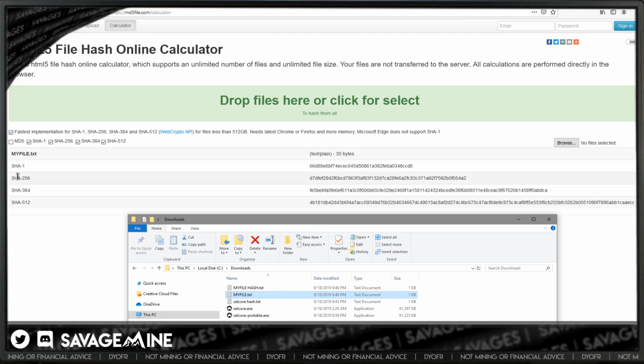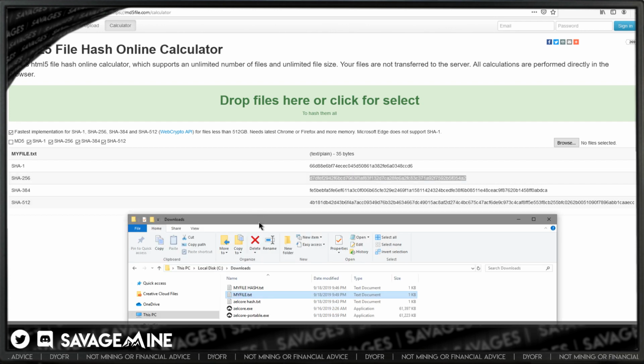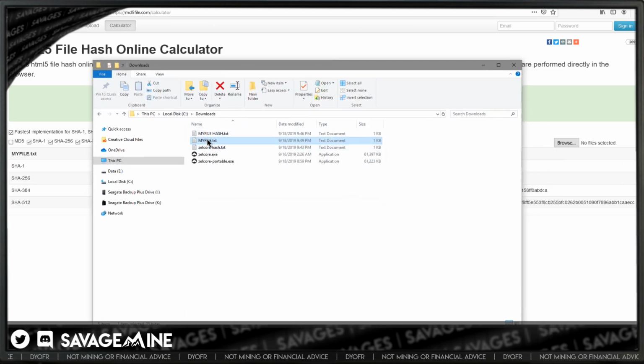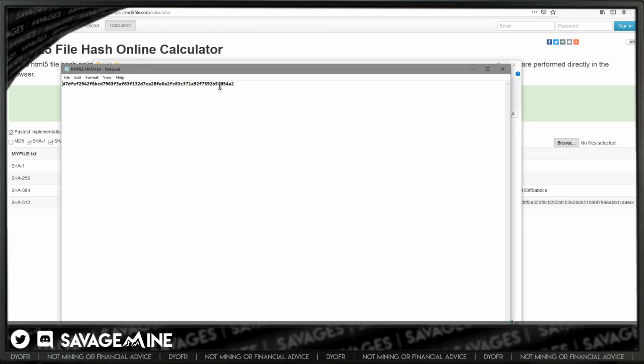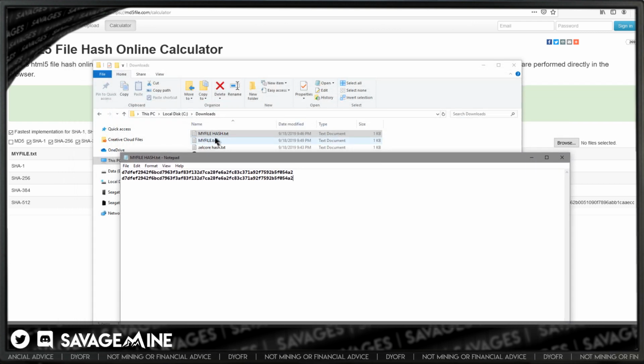And we're looking at the SHA-256. We could do any one of them, but that's the one we're focusing on. So now, I didn't save that, so whenever I paste this, it should be the same. And it is. Because now the file is the same as it was before I added that exclamation point.